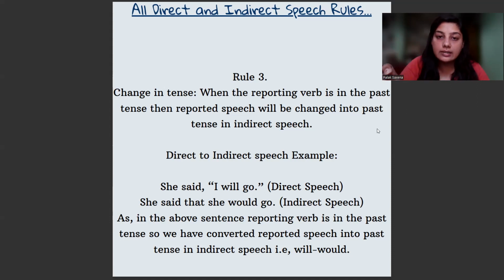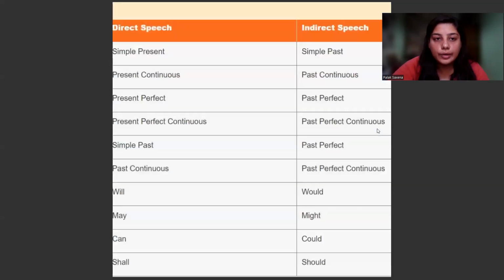So whenever there is a past tense in the reporting verb, the reporting speech will also be converted into the past tense. She would go. As in the above sentence, the reporting verb is in the past tense. So we have converted the reported speech into past tense in indirect speech. That means we have converted from will to would.